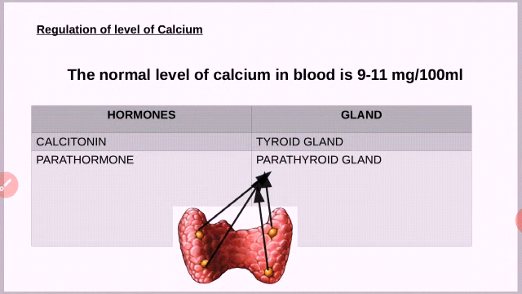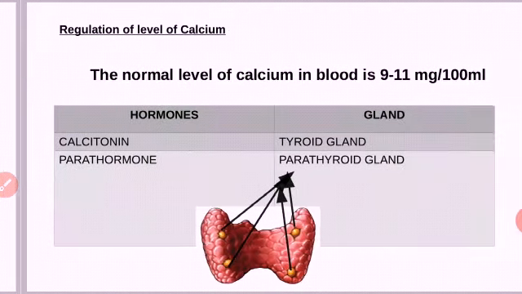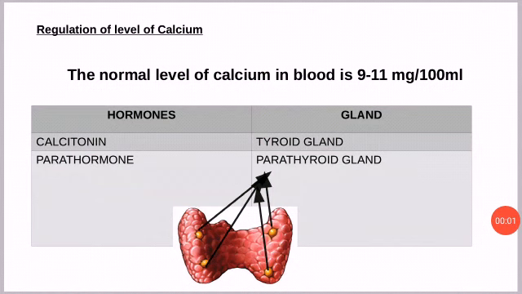I told you in the beginning there are two hormones produced by the thyroid gland. One is thyroxine, which we learned about. The second hormone is calcitonin.